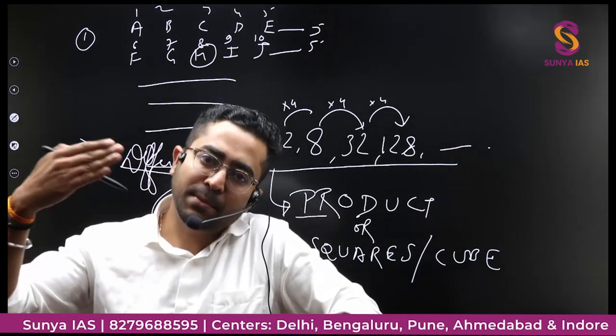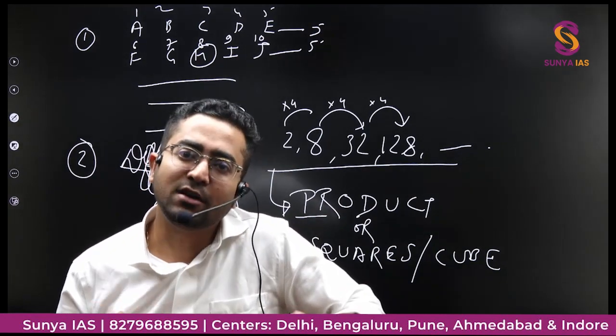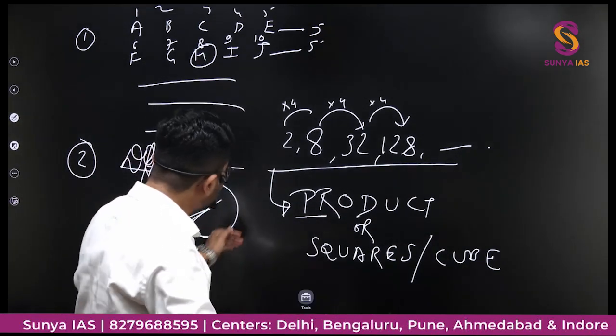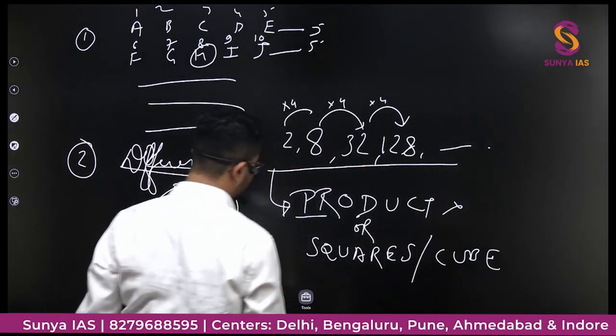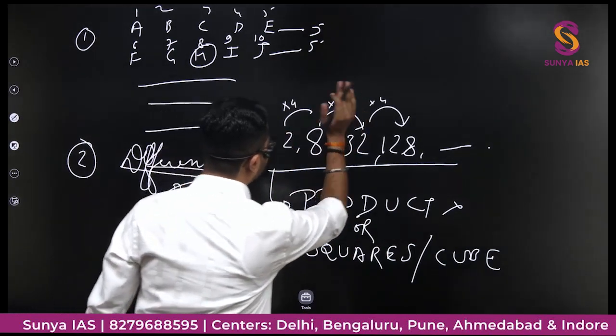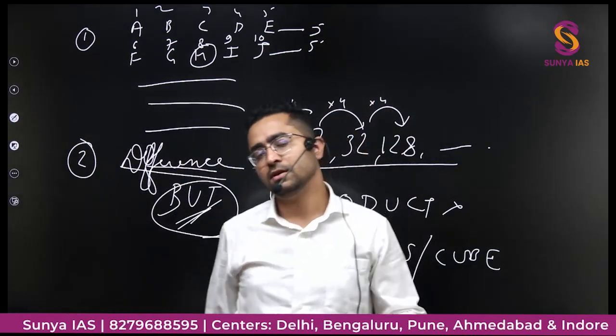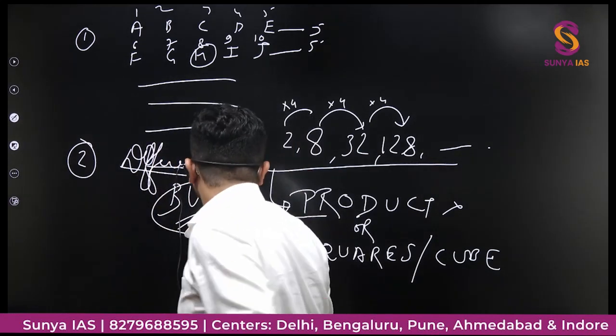In every upcoming number, we are multiplying by one constant, and that is forming the series. If this doesn't work, then we can see whether it is some squares, this might be 1 square, that might be 2 square, that might be 3 square, then also the numbers will increase very rapidly. And the third thing,